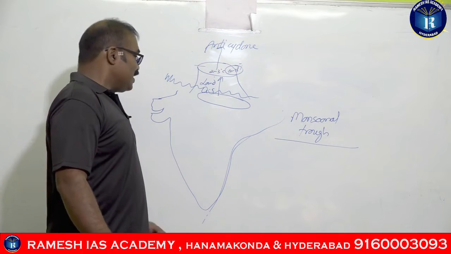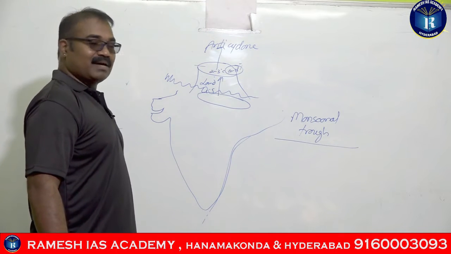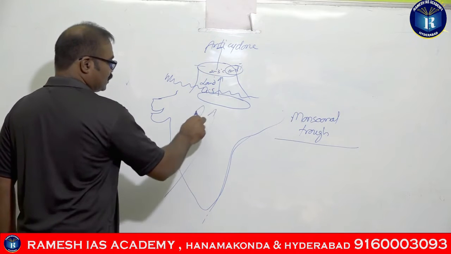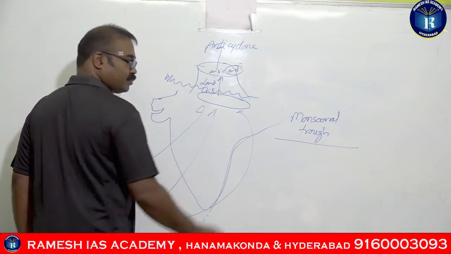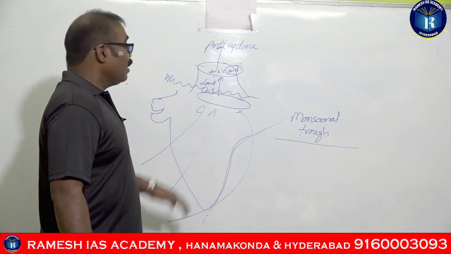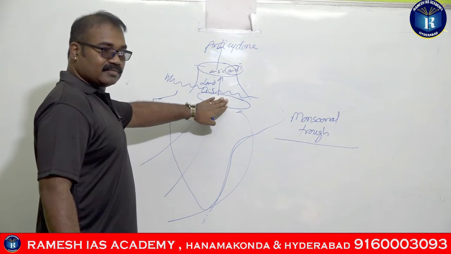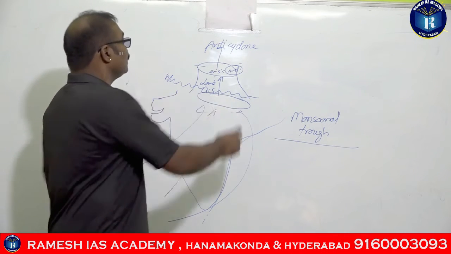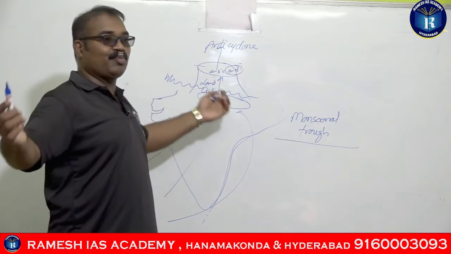Okay, so in general what happens during the summer, this monsoonal trough will be attracting the winds, right? But after coming to the northern plains, this Tibetan Plateau is a much bigger low pressure area.